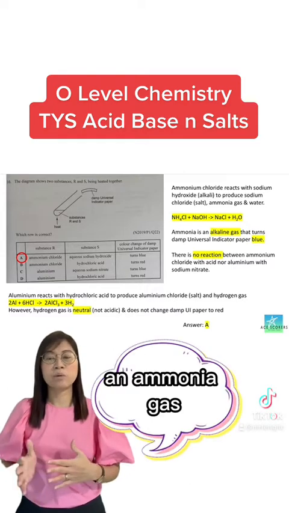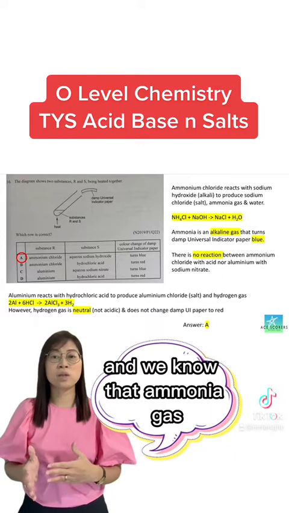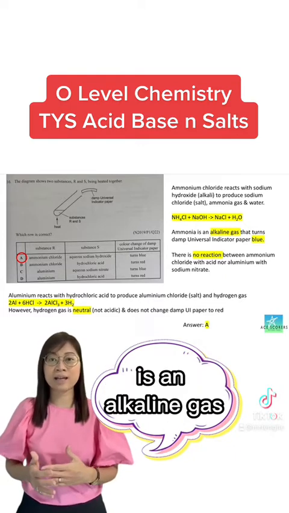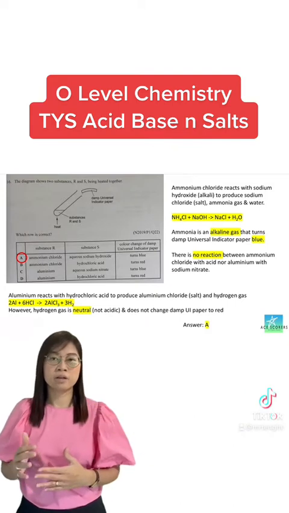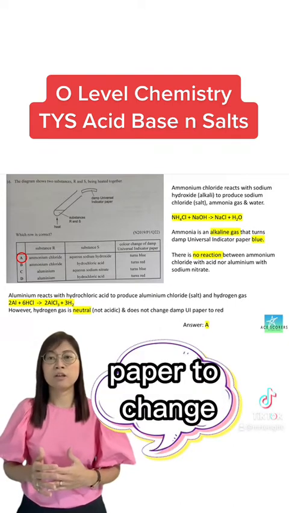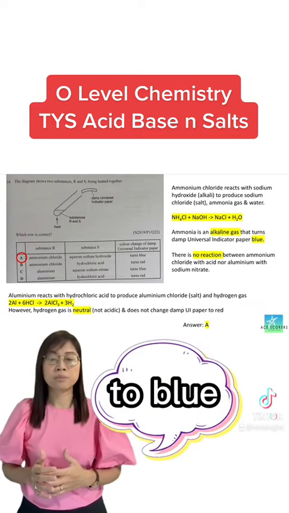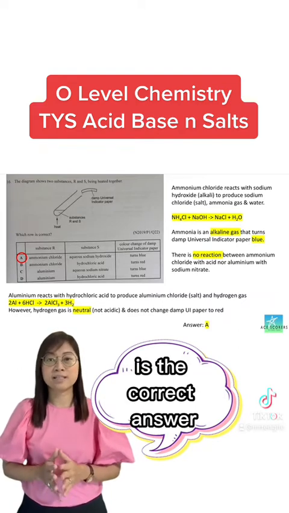Ammonia gas is an alkaline gas, and hence it will cause the damp universal indicator paper to change to blue. So option A is the correct answer.